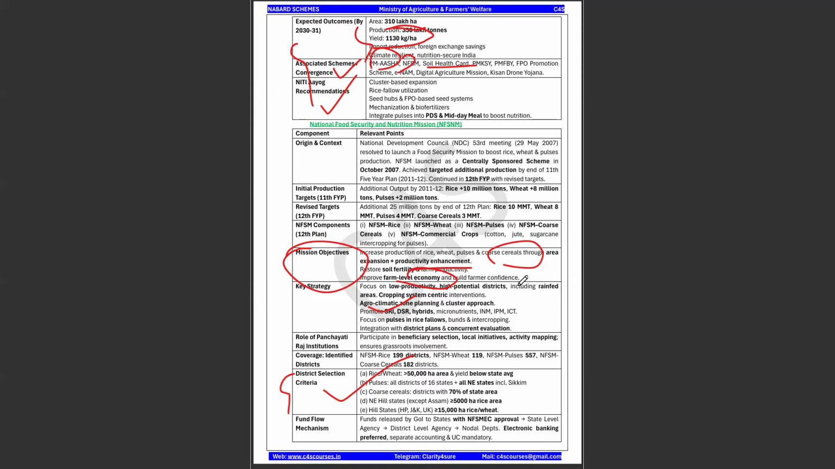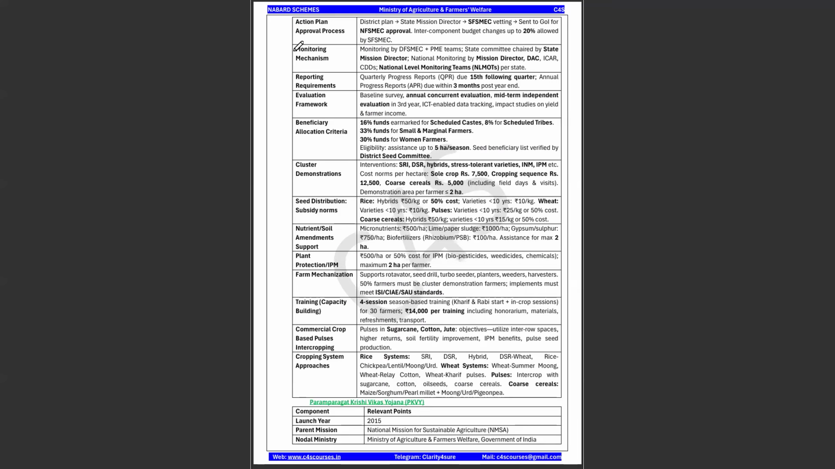So, whenever you're going to study a scheme, study about the objective, when it was launched, and what is the criteria for selection of a particular area. Okay. And monitoring mechanism is there, beneficiary allocation criteria. So this is about the percentage of how beneficiary identification is done and allocated. Okay. And commercial crops based on intercropping, cropping system approaches. There are many approaches. This is very, very important. See, this point can be asked in your ARD static also. Okay, cropping system approach. SRI is used for which of the following crops? So there can be a question like that. Okay, so these are all very important.